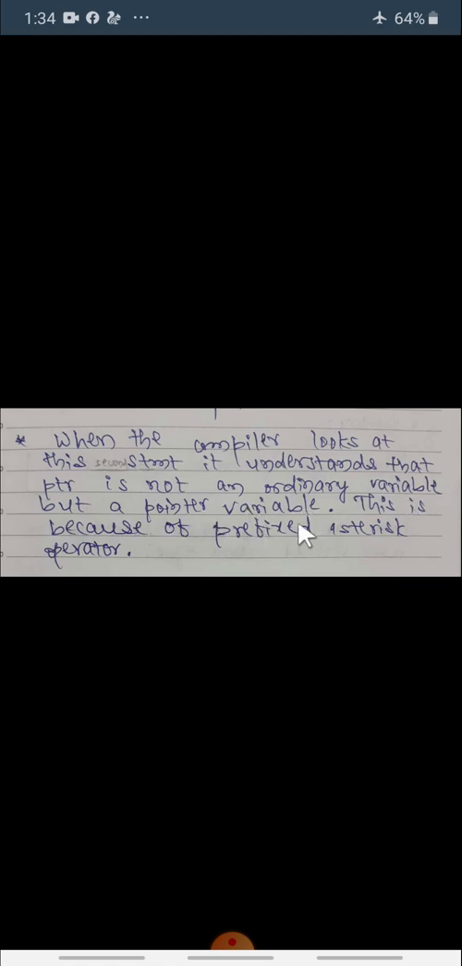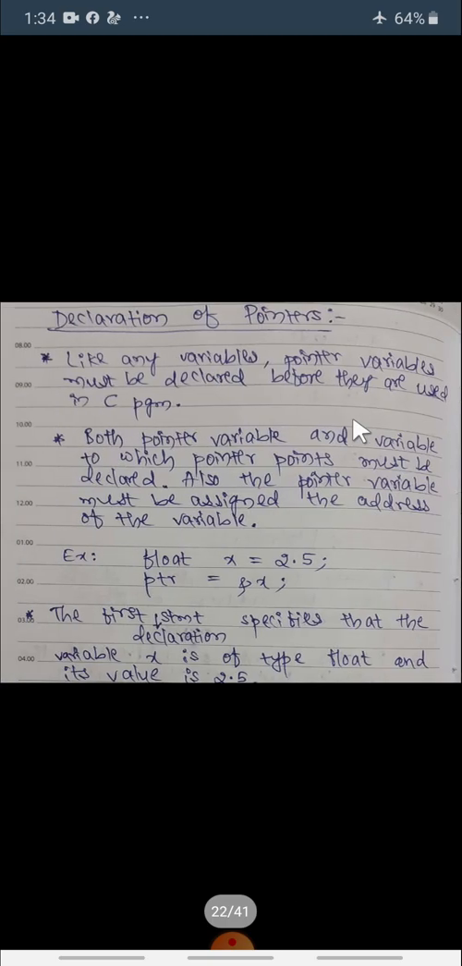This is because of a prefixed asterisk operator. Okay, here we will see how we use the asterisk operator in a program. The third statement indicates here.